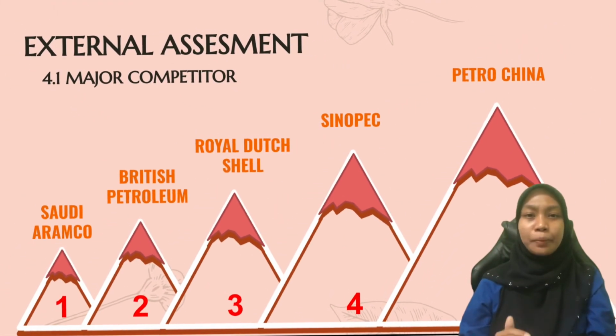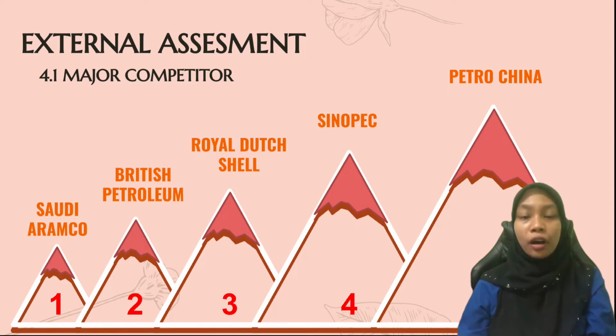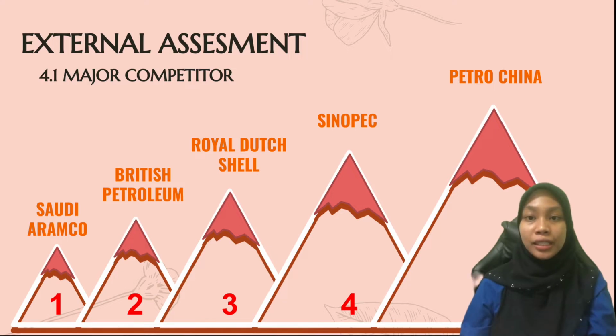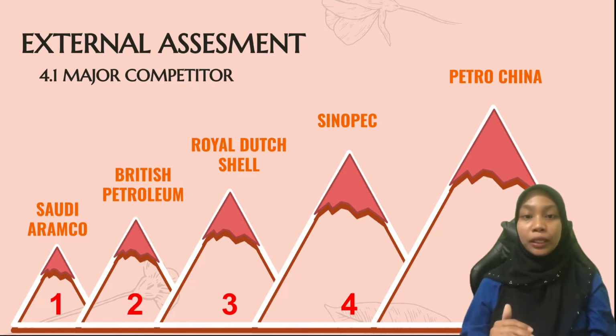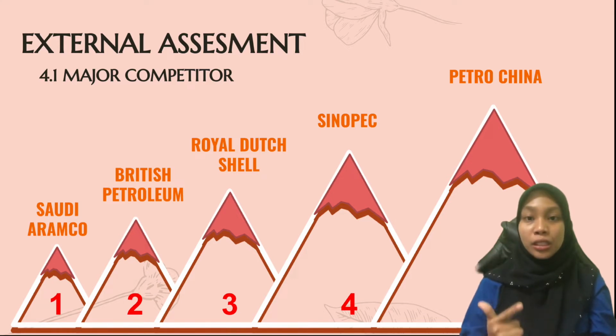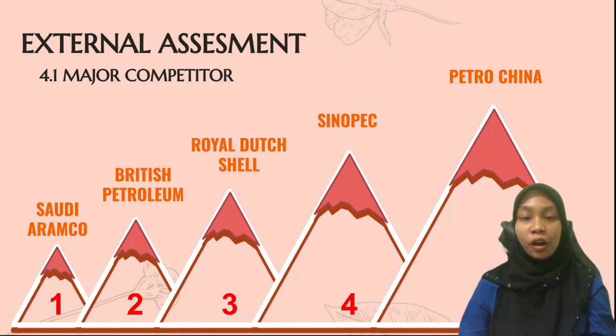Exxon Mobil Corp is the largest and most profitable oil and gas company in the US and one of the largest companies in the world. Among Exxon's main competitors is Saudi Aramco, which is one of the largest companies in the world across all industries, as well as among the very largest global oil companies by revenue. Next, British Petroleum, which is an oil and petrochemical company that operates upstream, downstream, and renewable businesses. Other than that, Royal Dutch Shell, which is another major integrated oil company. Last but not least, Sinopec is a producer and distributor of a variety of petrochemical and petroleum products. Lastly, the oil and gas company PetroChina engages in oil product exploration, development, production, and sales.